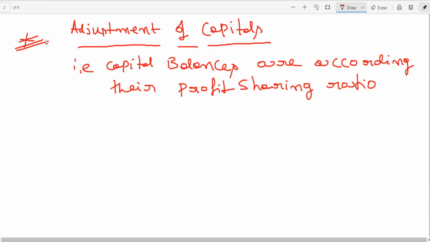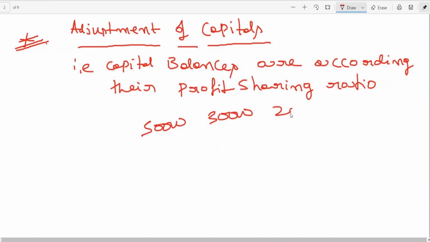Suppose A's capital is 50,000, B's capital is 30,000, C's capital is 20,000, so 5:3:2. My profit sharing ratio and the capital ratio are also 5:3:2. This is also called proportionate capital. That means my capital balances are according to my profit sharing ratio. Whenever you distribute profit, according to your share of contribution you will be entitled to get profit.